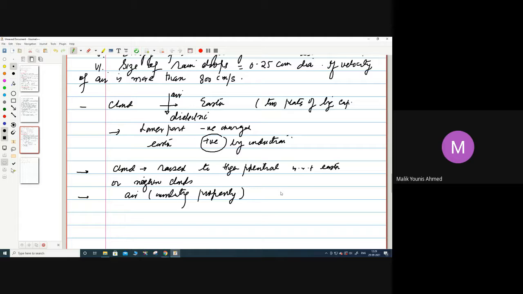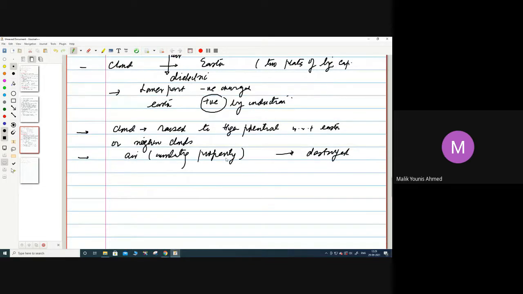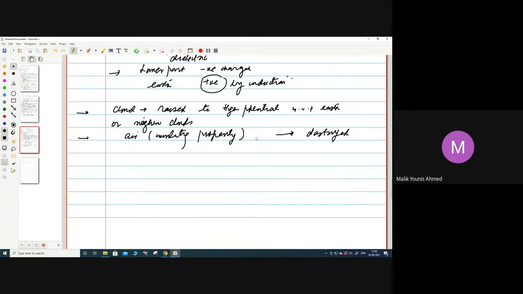So this is the first thing. It will occur when the cloud is raised to a very high potential value with respect to Earth, or between two neighboring clouds. Once this takes place, the insulating property of the surrounding air will be destroyed.